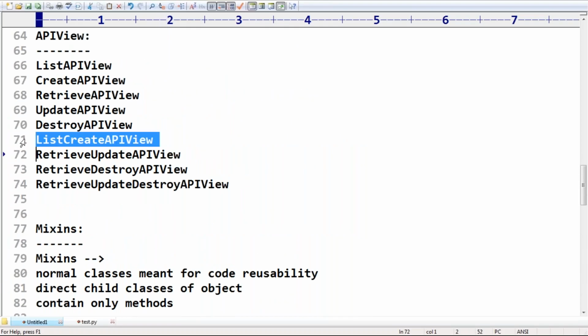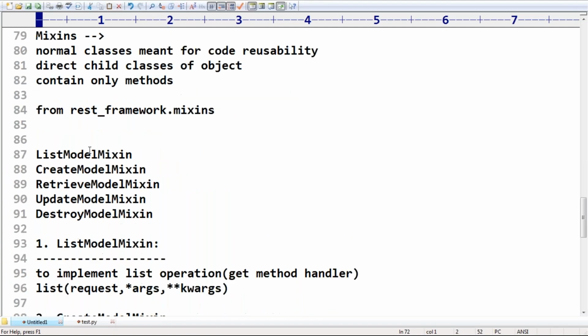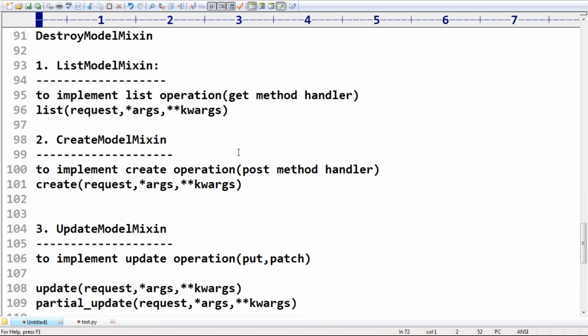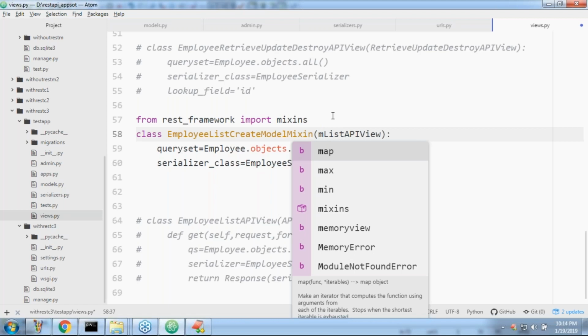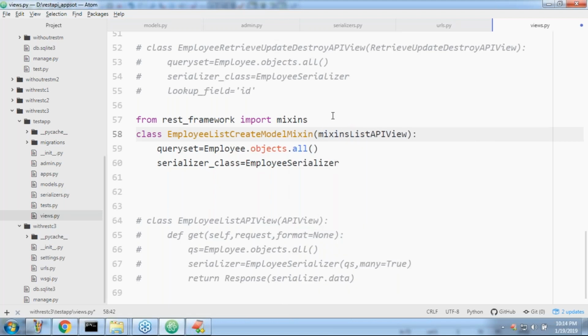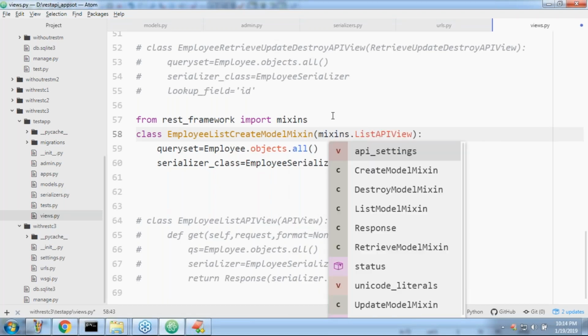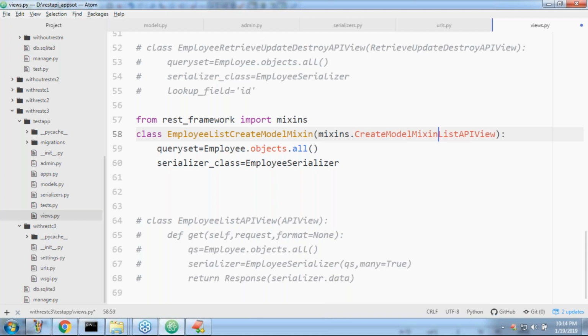Sir, this is one option, but instead of that, sir, I want to use mixin. What is the way? That thing must be required for you people, right? Can you please tell which mixins I want to use? Which operation do I want to do? Create operation. That's why create model mixin, comma list API view.